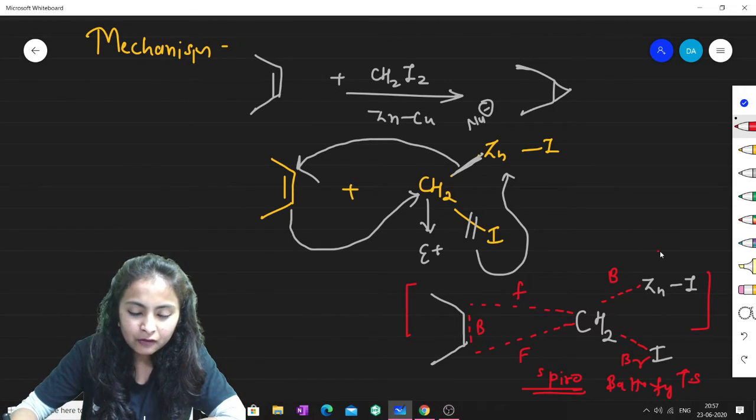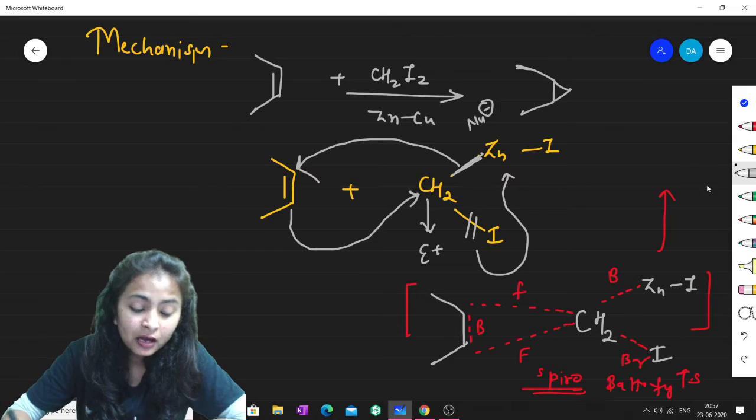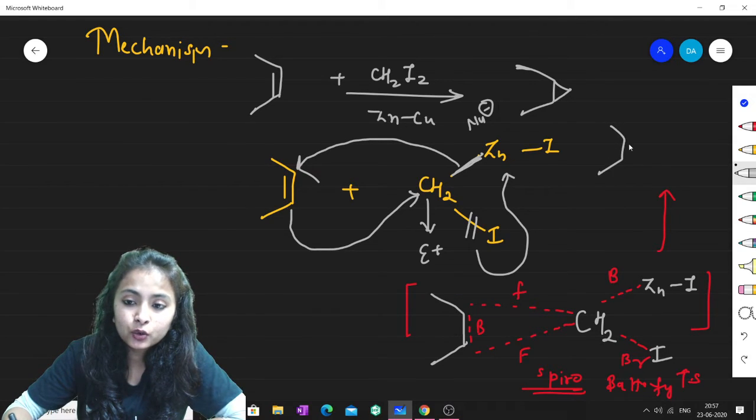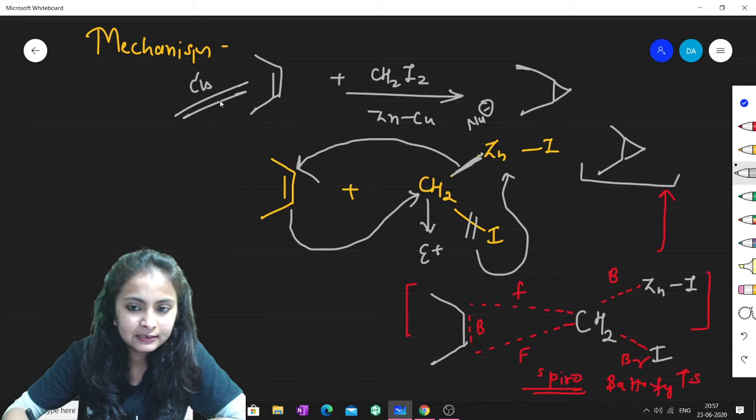Now after this, because this is a transition state, it has to convert itself to the product that is more stable. So it will further be converted to the cyclopropane. So this will be the product. As you know, this alkene is cis, so definitely this product will also be cis only.